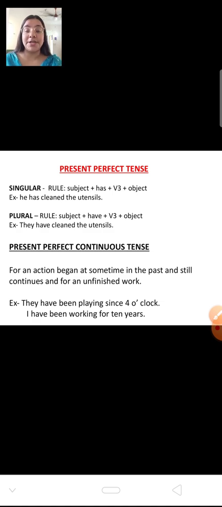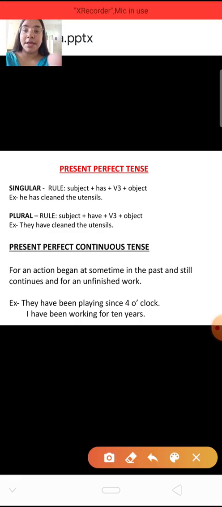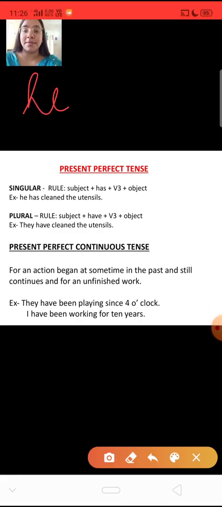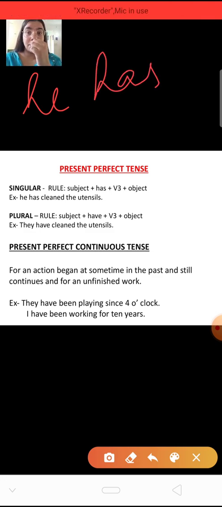Now the subject is he. We have used the subject he here. Now we have added has to it. If it is for singular, remember, if you are writing for a singular person, for one person only, you are going to use has. He has.